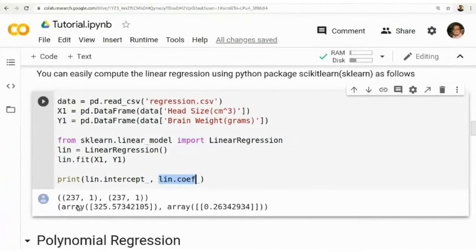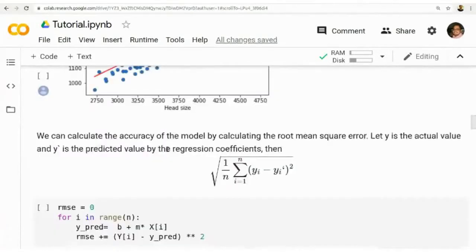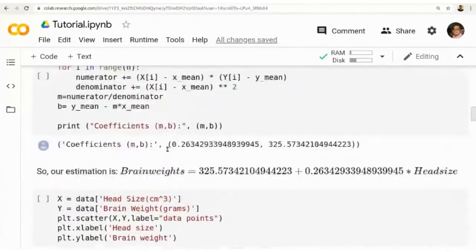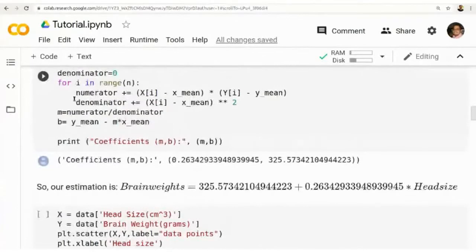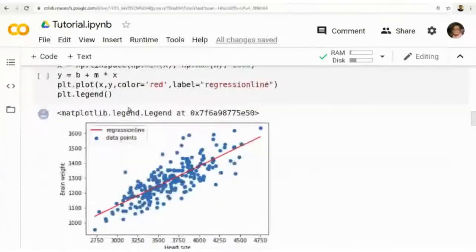So you will get the resulting values. If you try it from scratch, you will also get the same results. You can just go through the tutorials. After getting these values, you can check how well the model fits. This is the corresponding line that we calculated from the data.